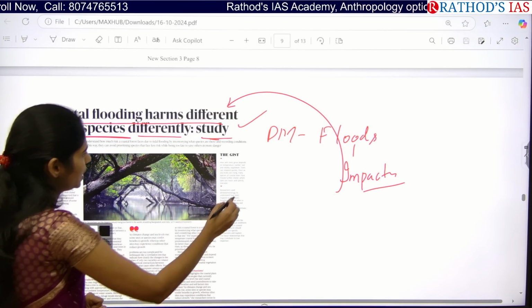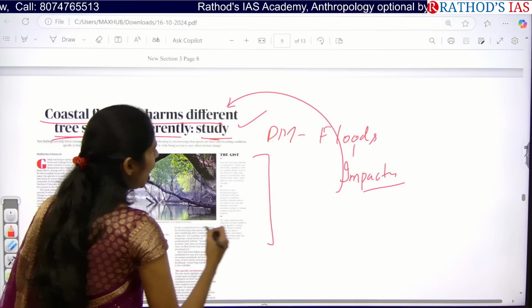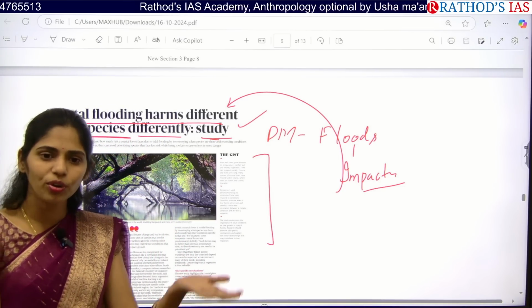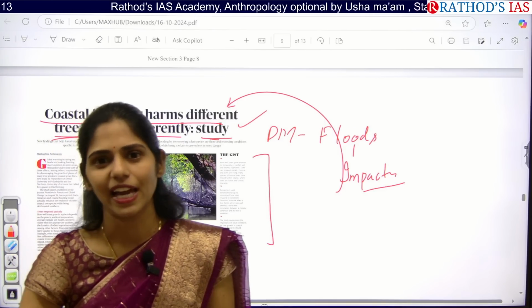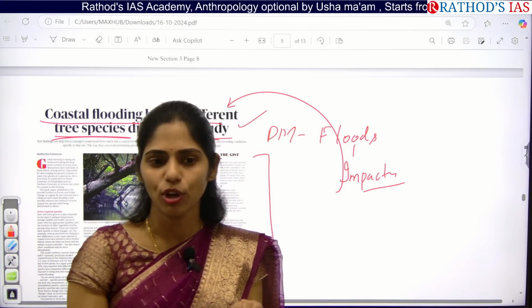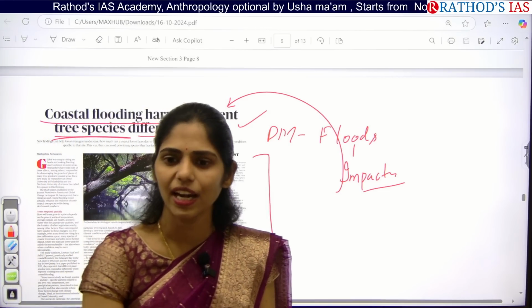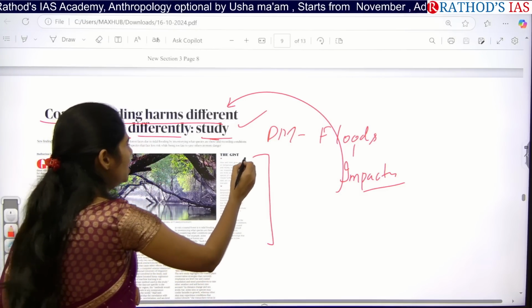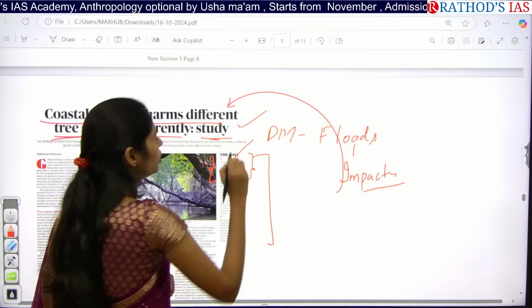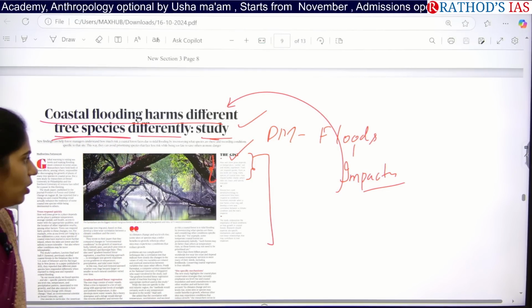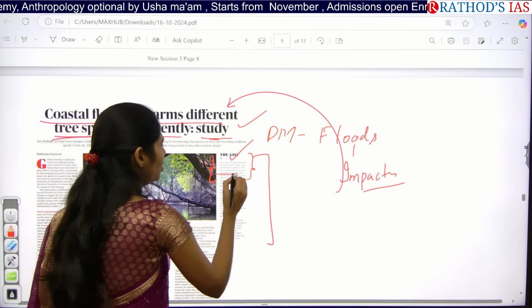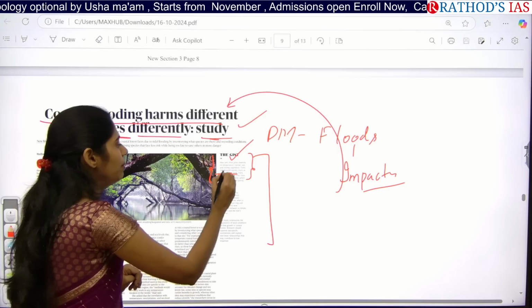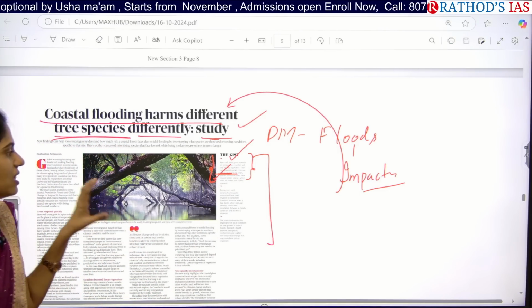So here, if you see the gist, it says that how well trees grow depends upon what? Some trees will be growing more, some trees will be like that only. Why? Because they're getting proper temperature, proper sunlight, proper water, proper soil, proper nutrients, right? So these are the things on which the growth of the tree will depend. Even sea levels, whenever they are rising, especially some species of the coastal areas will be moved further inland.